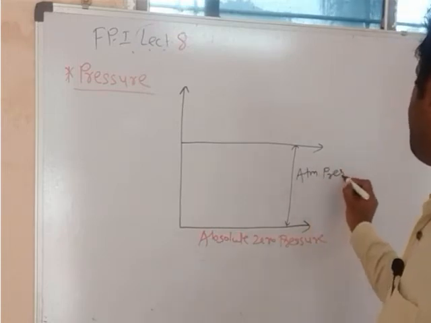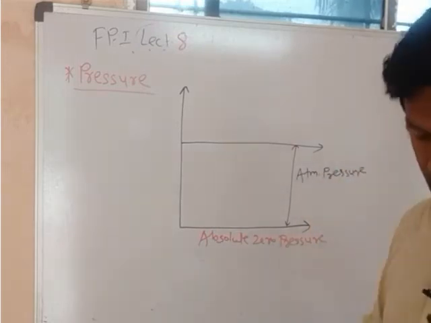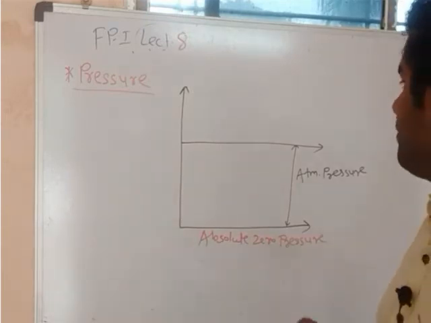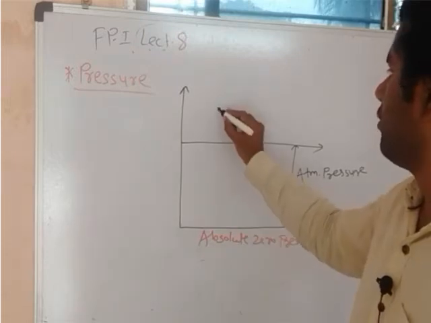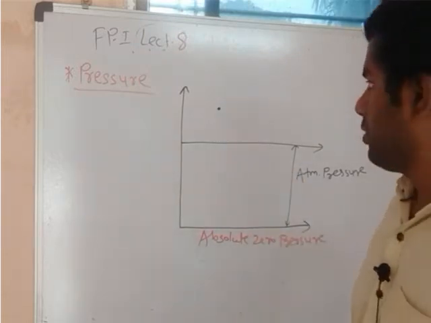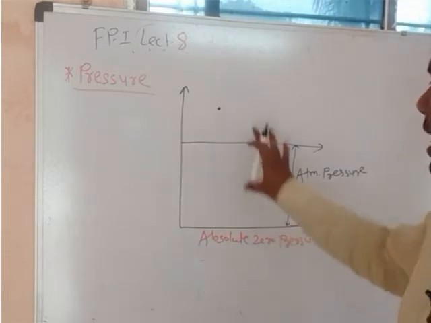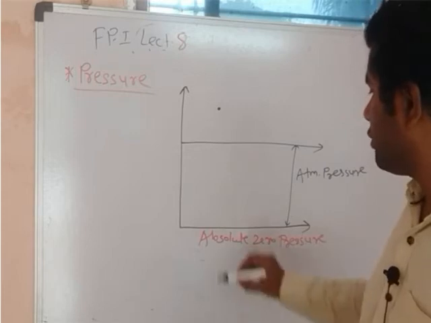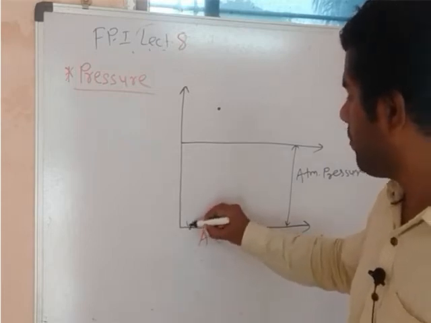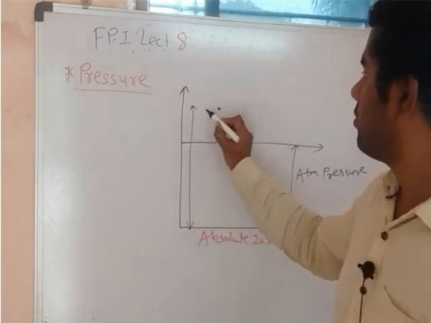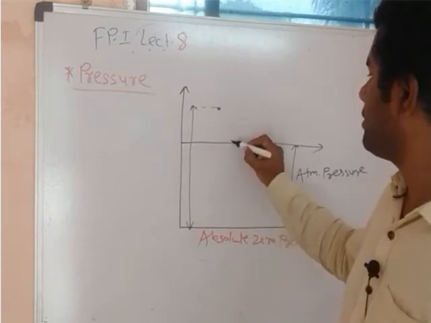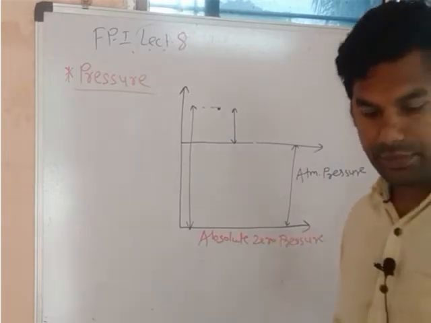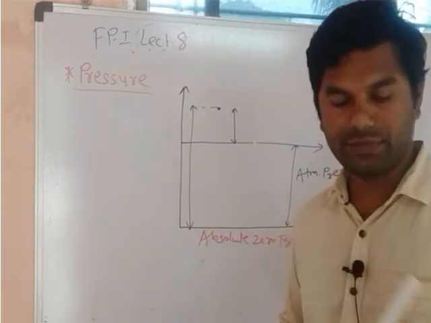Okay. Now see, suppose we have to calculate pressure at a point here. So, dear students, we will be having two options. Either we can measure pressure from the absolute zero pressure line, or we can measure pressure from the atmospheric pressure line. Is it clear to you?